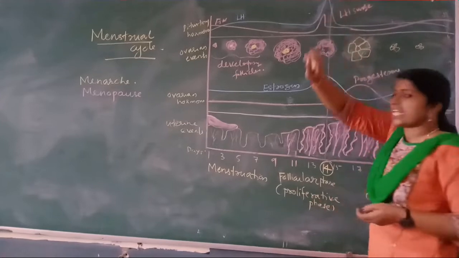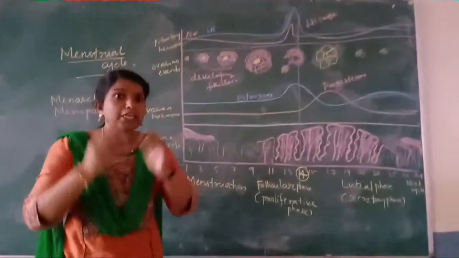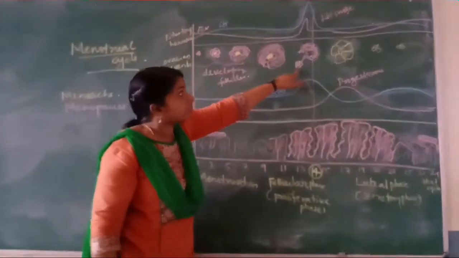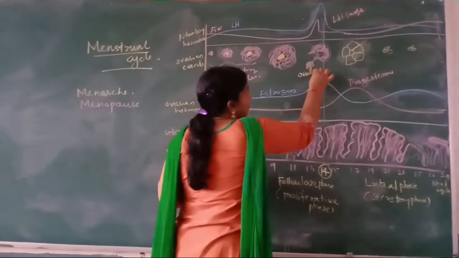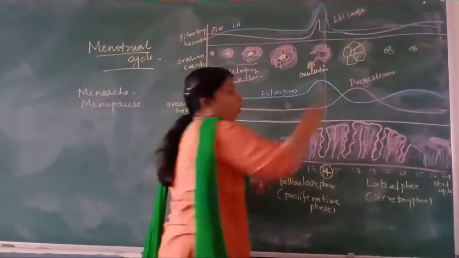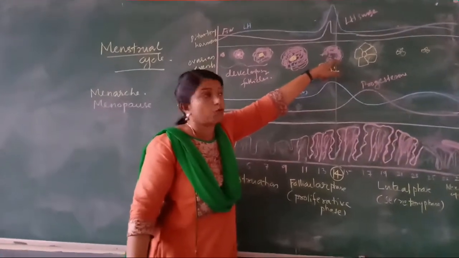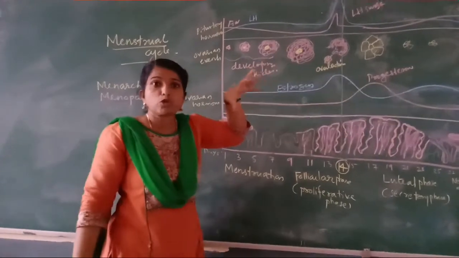LH surge, because the level of estrogen goes to the maximum level, peak level, and all these changes induce this process. What is it? It is ovulation. The release of ovum from the Graafian follicle. We learned all these things. This is the Graafian follicle, the mature follicle.